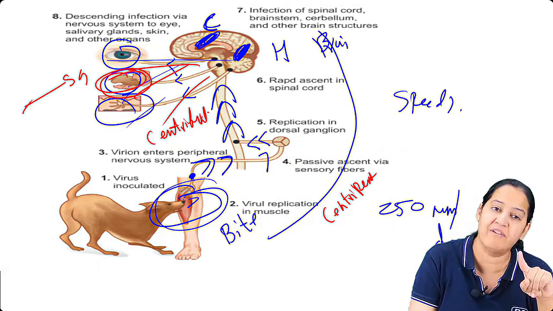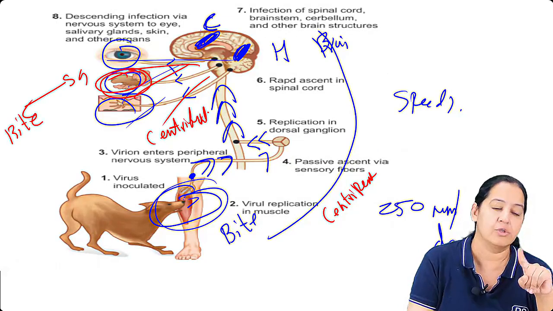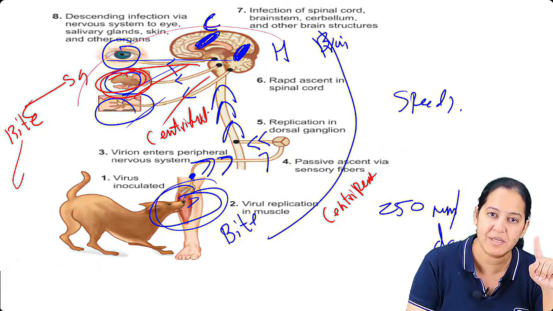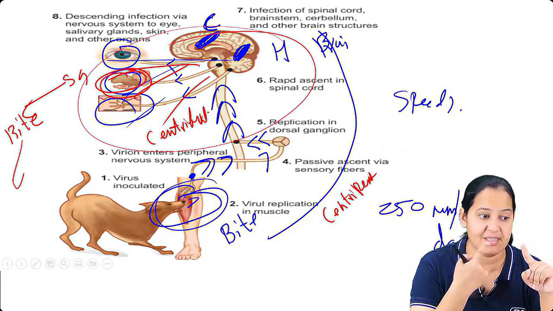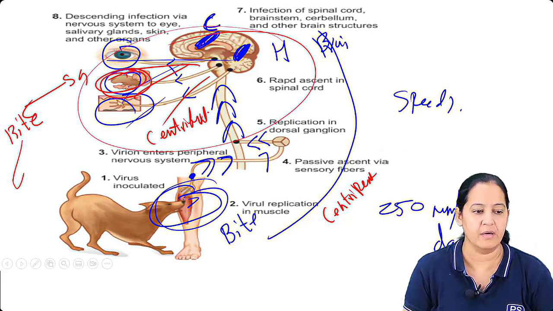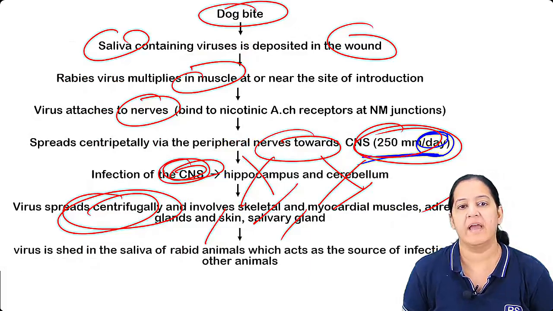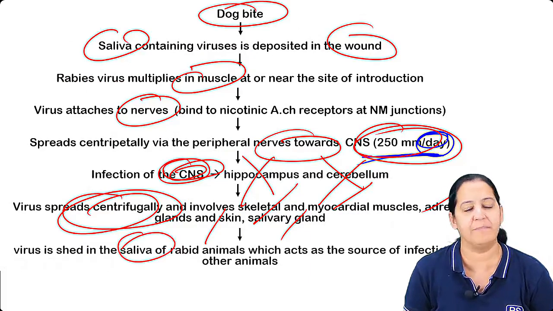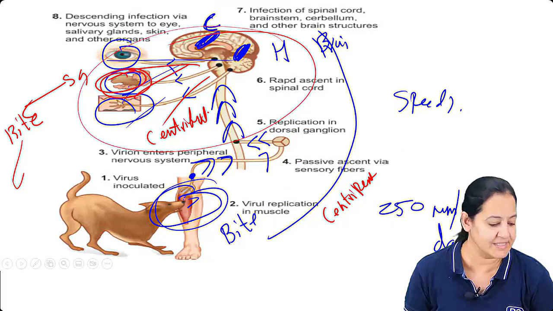Now, this person will bite another person, so that person will also have rabies. So this person is like a dog now, having the virus in the saliva. Got my point? Okay. And finally, it is shed in the saliva and it can bite another animal.